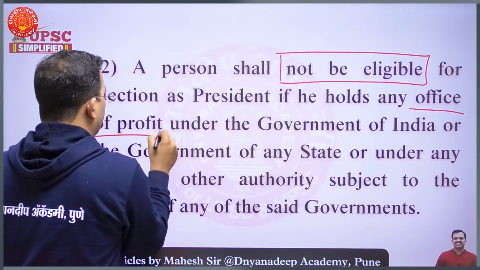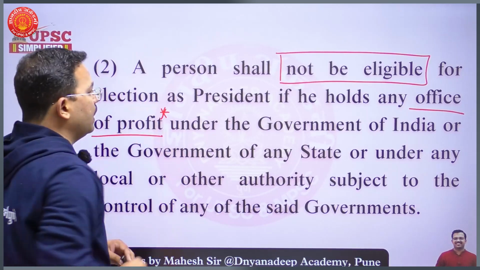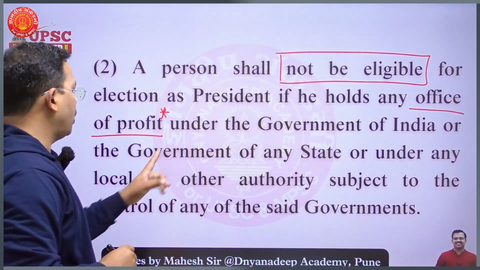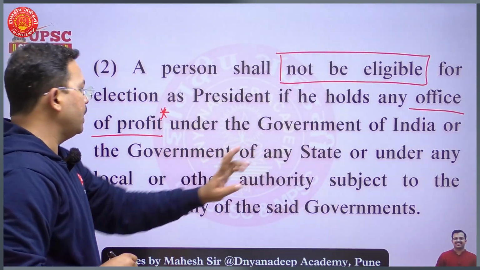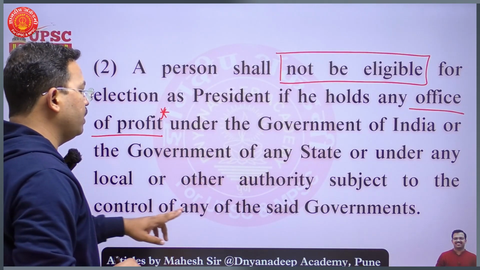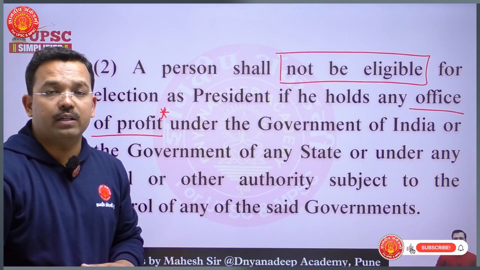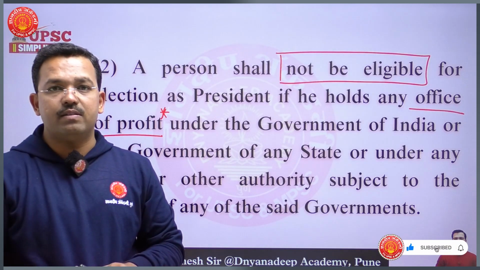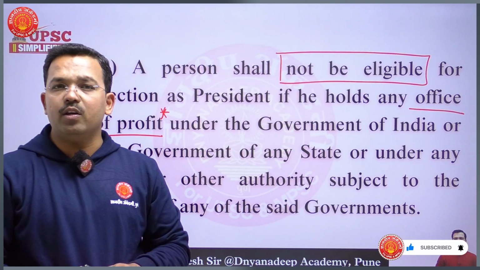This is very interesting. Office of profit under the Government of India or the government of any state or under any local or other authorities subject to the control of any of the state governments. So the third important thing which must be remembered is that any person who is holding any office of profit is not eligible.